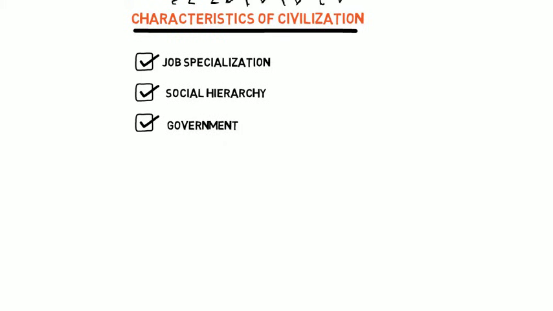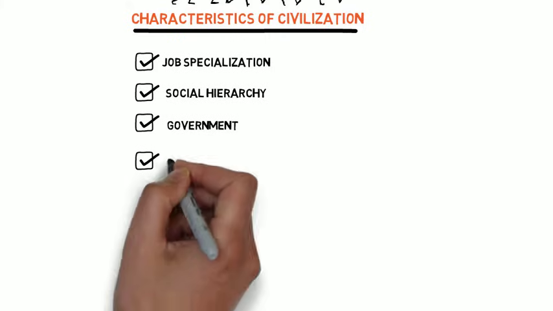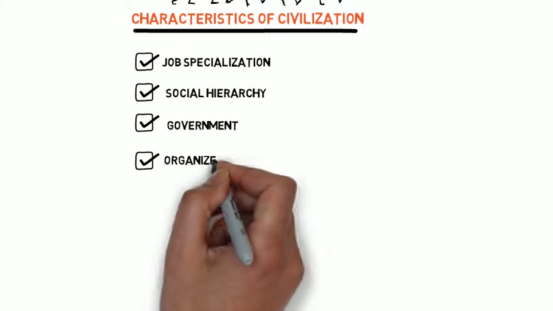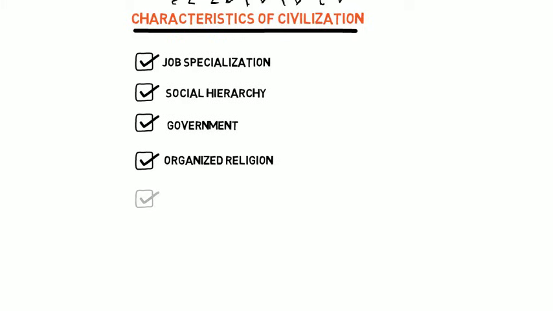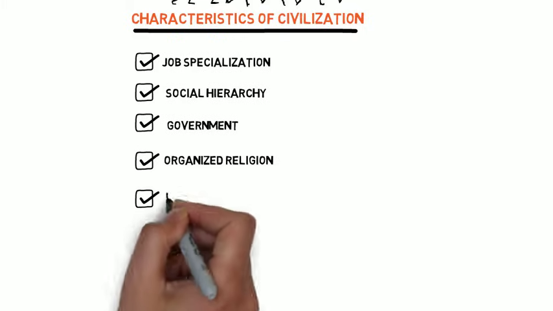Early civilizations often had some form of monarchy or king. These governments organized society under a system of rules and regulations and enforced rule with the threat of punishment and the use of force. Advanced civilizations usually have some form of organized religion. In early advanced civilizations, organized religion and government were often mixed together.